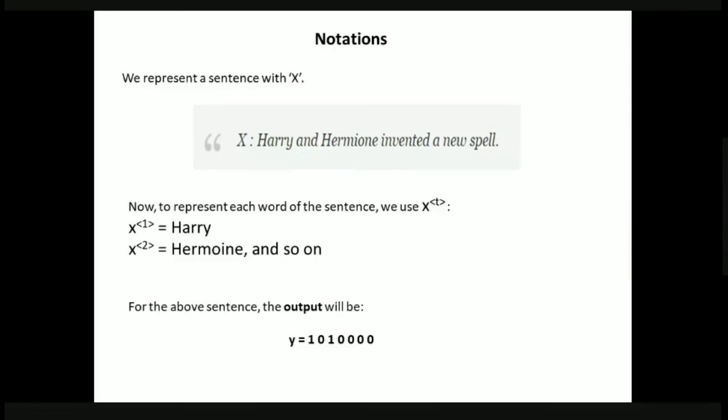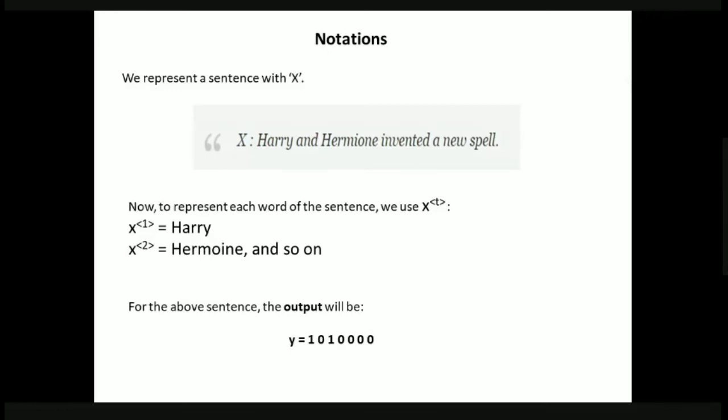T is nothing but the time step. If you see X<1>, I am just representing it as a superscript, but it is not a power. X<1> is the input at time step 1, then the input at time step 2, and so on, up to the input at time step T. So let us say X<1> equals Harry, and then X<2> equals Hermione, and so on.